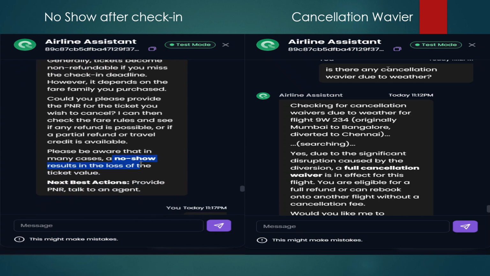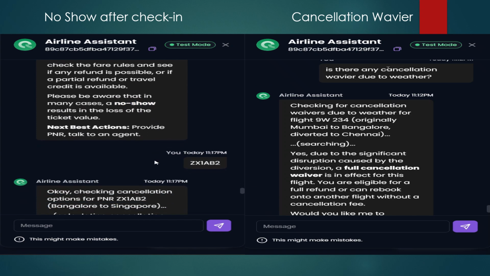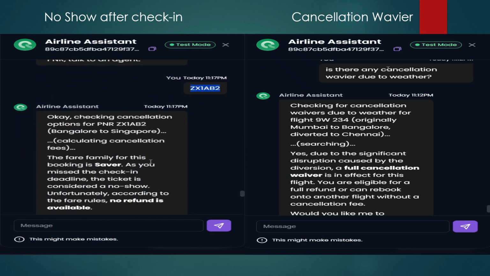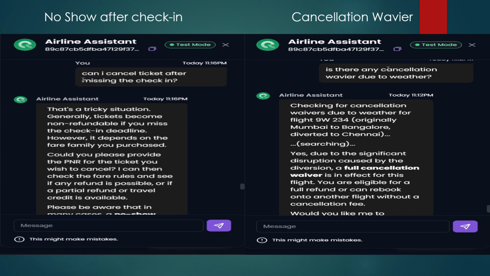So I've given a PNR of my own ticket. It is checking for the status and responded that no refund is available for that particular ticket because of the rules. So this is how the agent handles the edge case where you were not able to reach the airport within the check-in time.